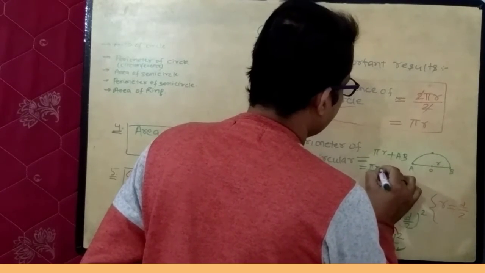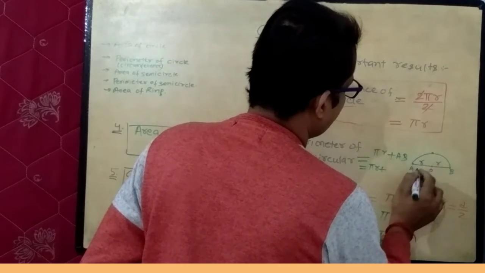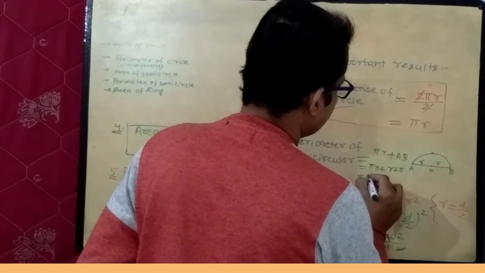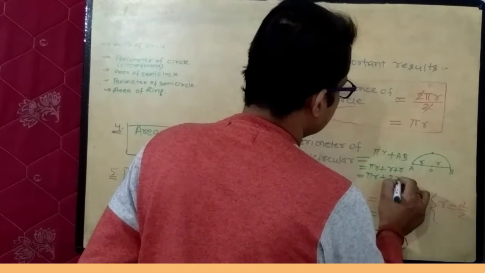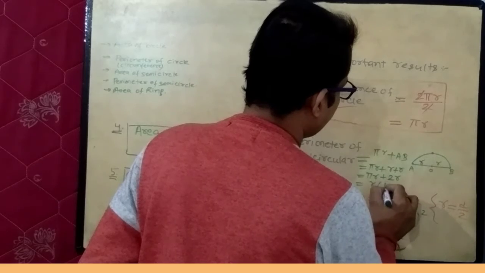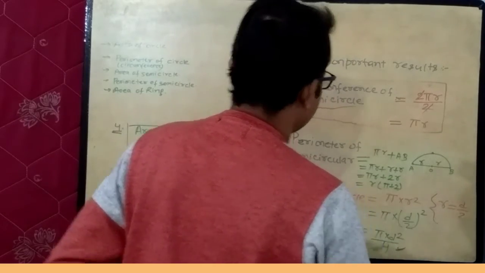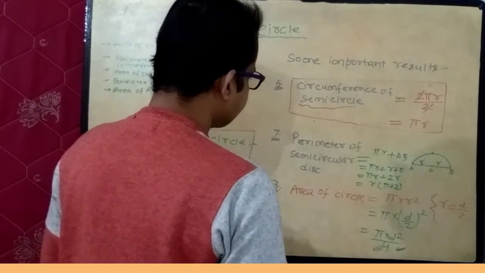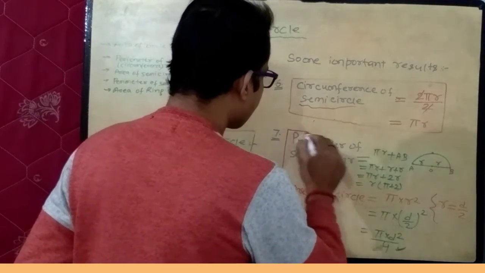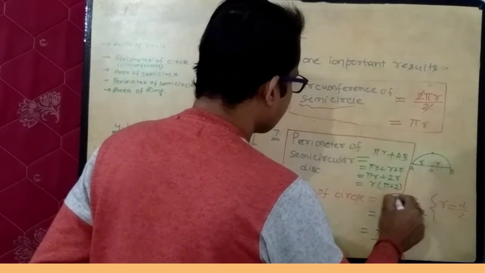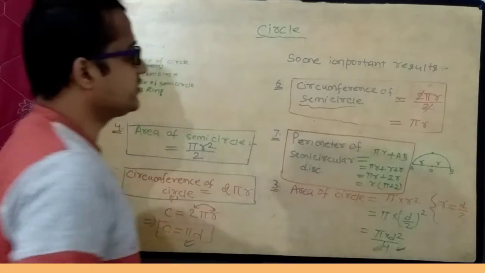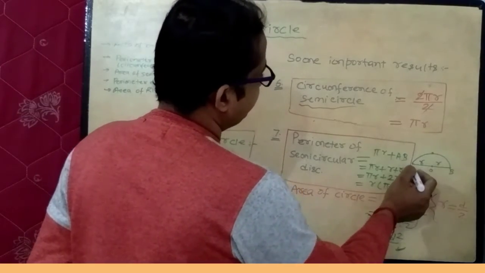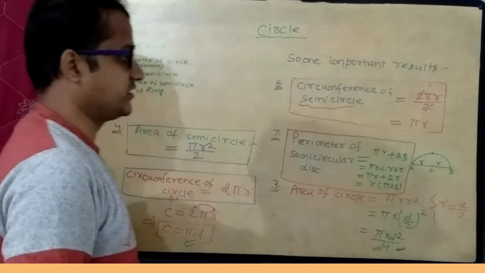So pi r add up OA is r, add up OB is r, so pi r add up 2r. If you take r as common, you will get r into pi plus 2. This is perimeter of a semicircular disc having this diameter AB, and this is a semicircle.